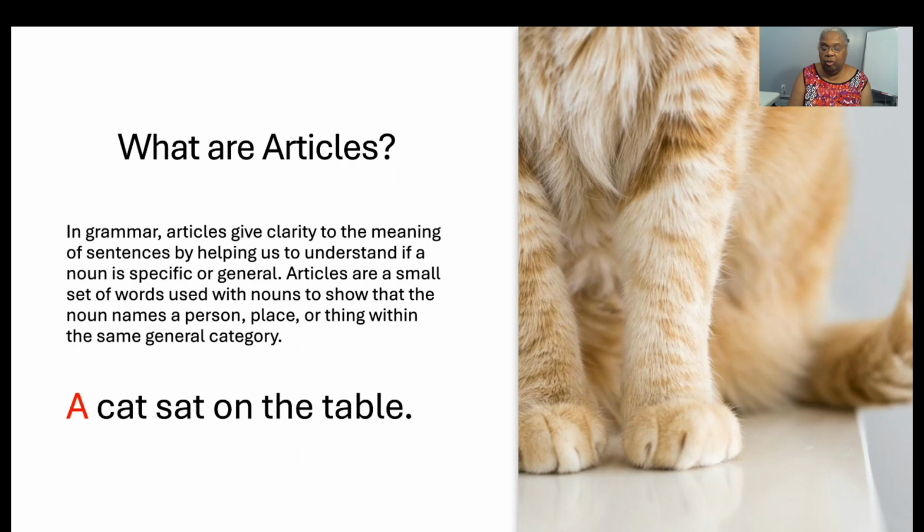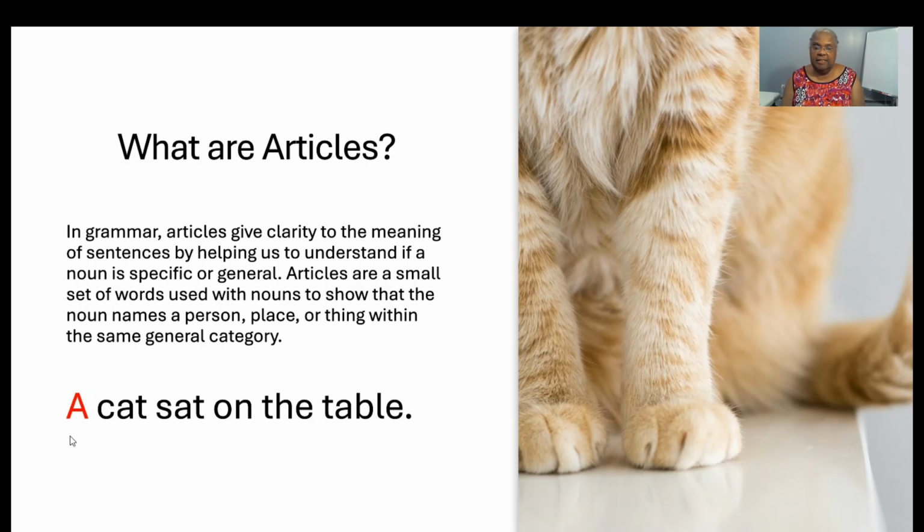Now, let us learn about three words that, when used, help to give clarity to the meaning of sentences by helping us to understand if a noun is specific or general. What are articles? In grammar, articles give clarity to the meaning of sentences by helping us to understand if a noun is specific or general. Articles are a small set of words used with nouns to show that the noun names a person, place, or thing within the same general category.